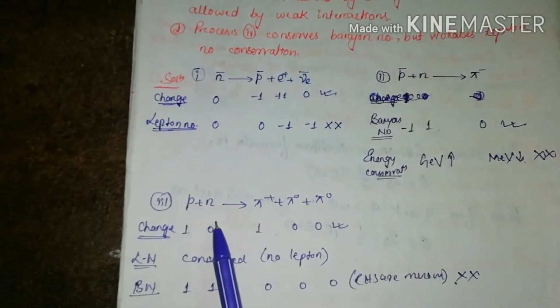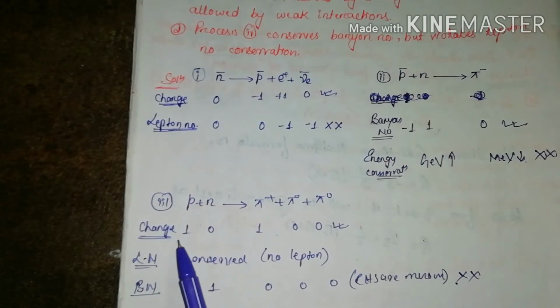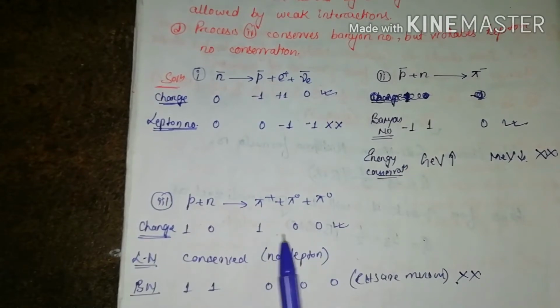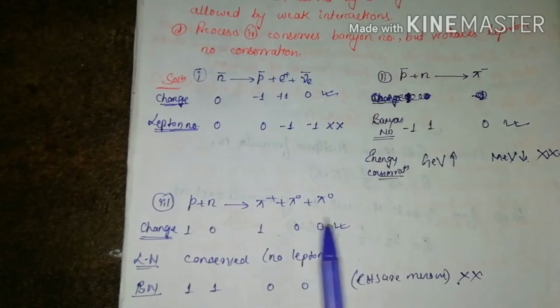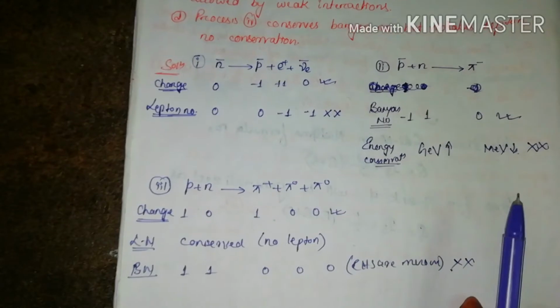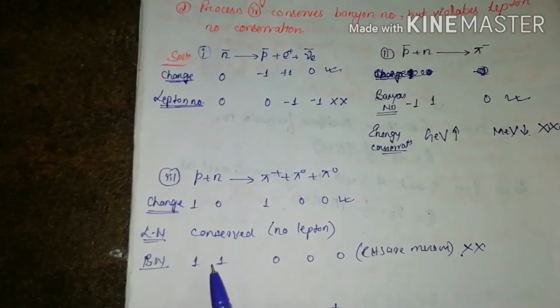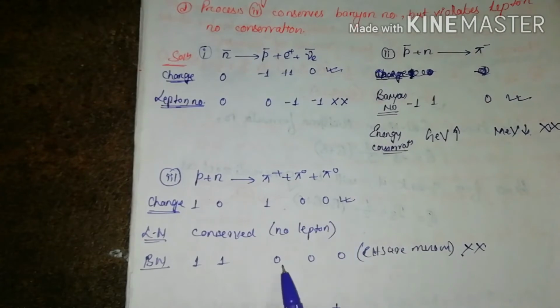Here also we will check the charge. Charge of proton is 1, neutron is 0. For pi negative it's -1, for this it is 0, for this it is also 0. So we can see the charge is conserved. Now we will see leptons. There is no lepton, so lepton number will be conserved automatically. Then the baryon number: these are the two baryons on the left hand side, so it is 1 and 1. The right hand side all are mesons, so the baryon number will be 0. So the baryon number is not conserved.